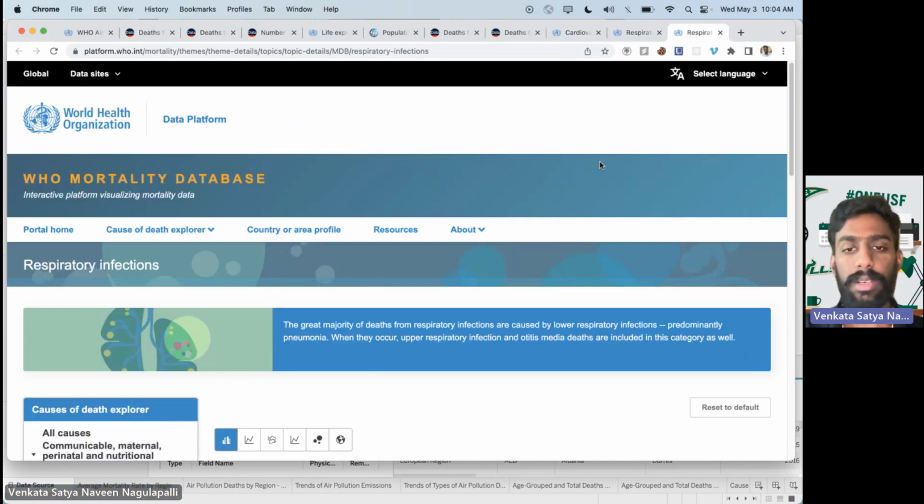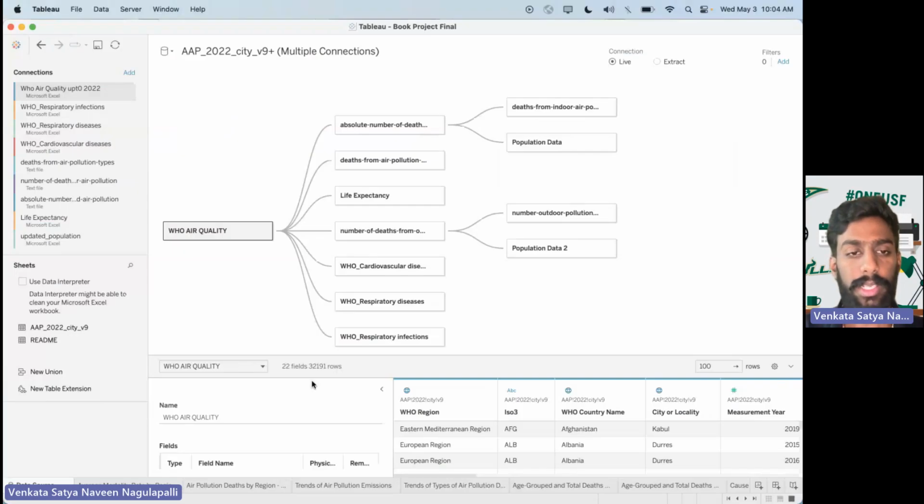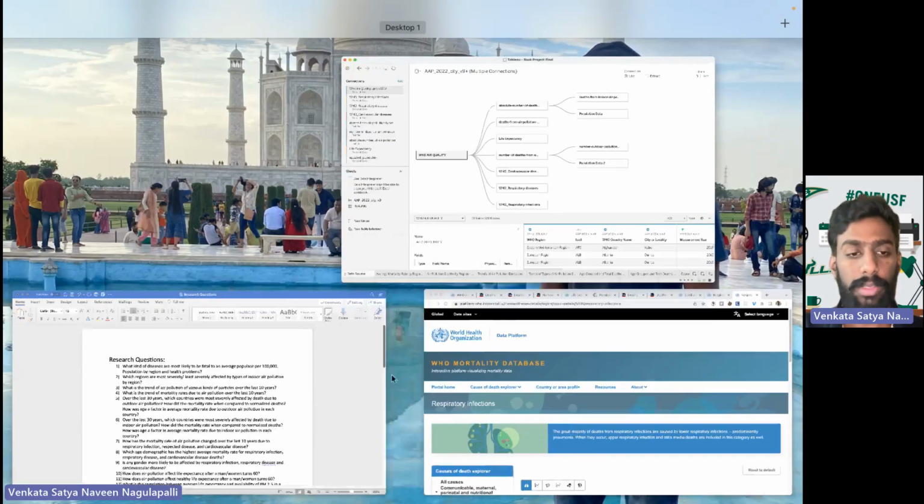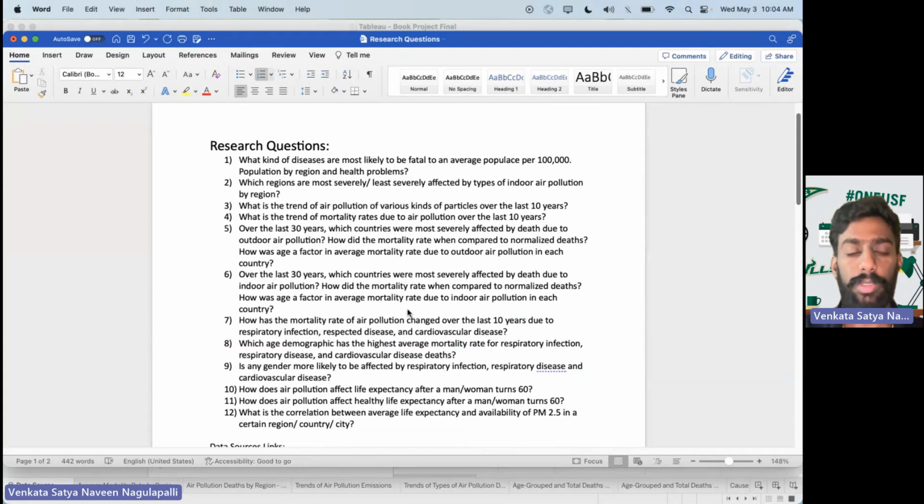And when it comes to the visualization, we have worked on the following research questions, which mainly focus on air pollution, how air pollution affects life expectancy, what are the diseases which are related to air pollution, and what is the mortality rate across all the countries.